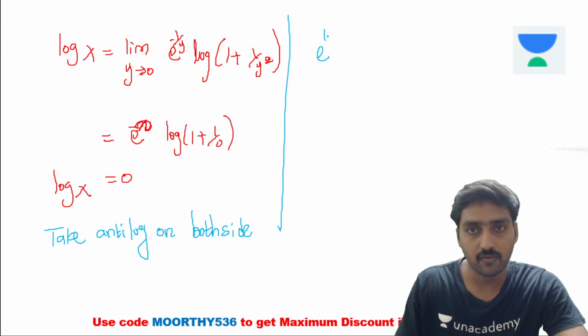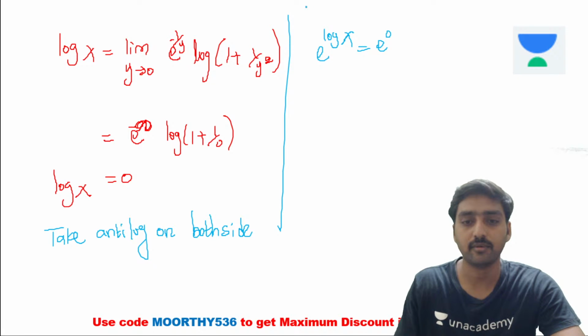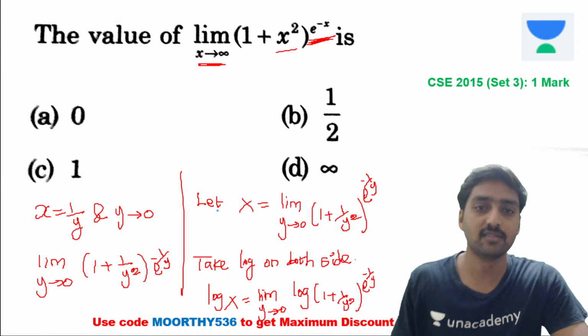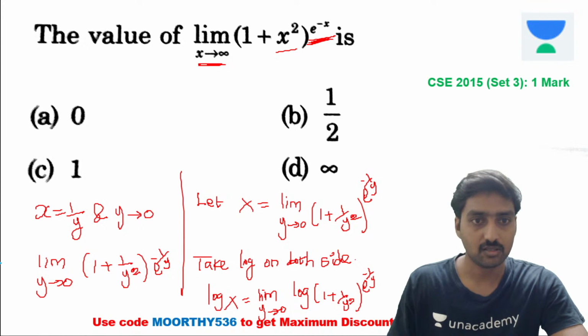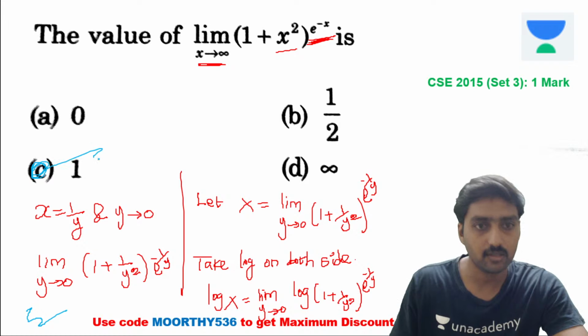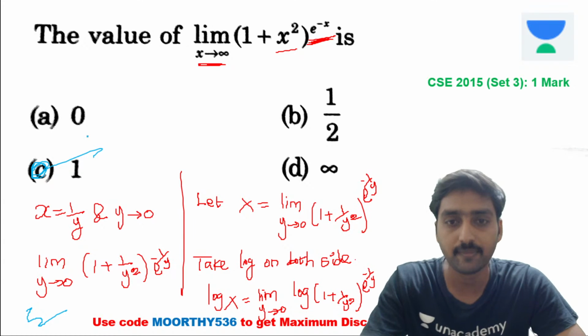Exponential power logarithm of capital X is equal to exponential power 0. Therefore, capital X is equal to e power 0, which is equal to 1. So this is the final solution. We assumed the total function as X initially, right? So the solution for this question is 1. It's C. Is it okay now?